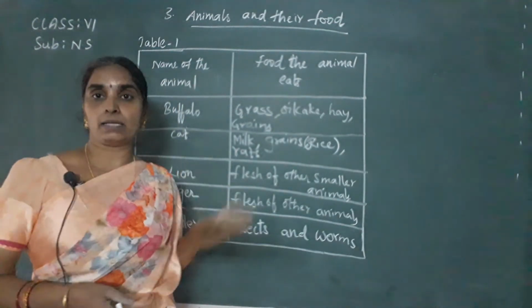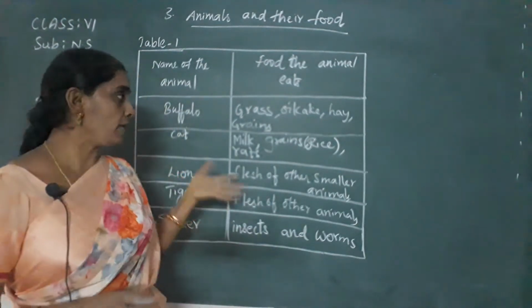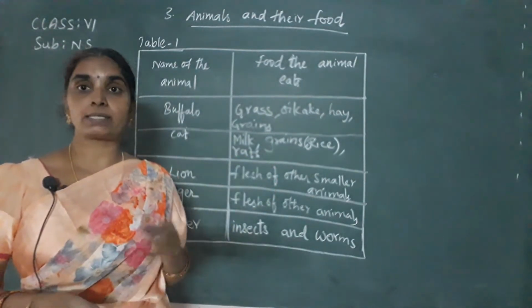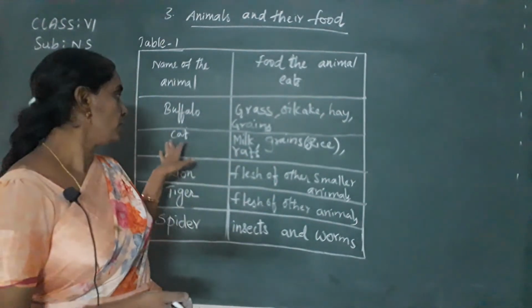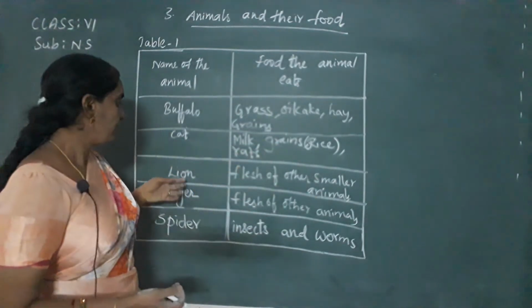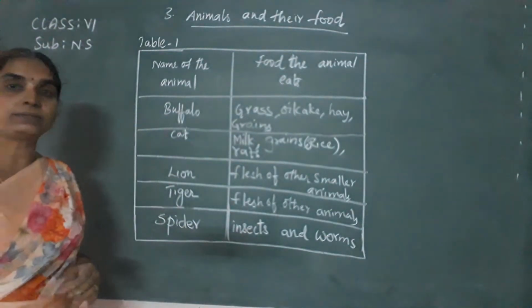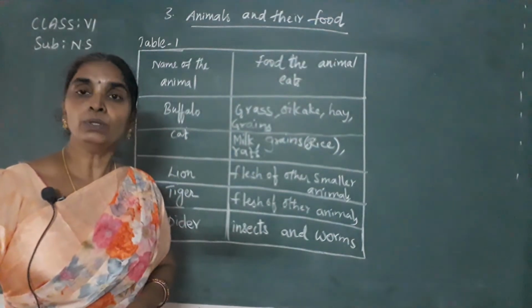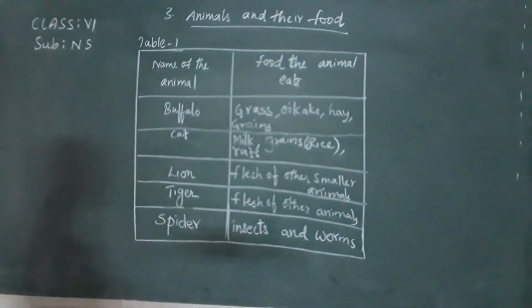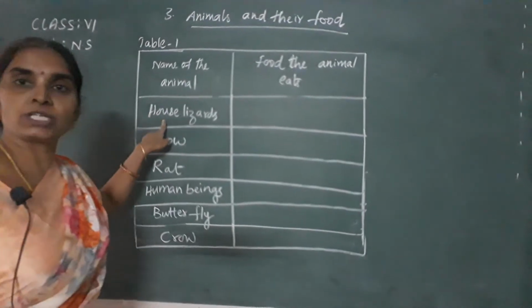And next there are certain animals like cat, hen, birds like hen, dog. These animals eat plant products and also the animal products, and also the animals as such. So what are they called? We'll see in the next classification. Next, write down here. Complete this table and I'll give you the other animals also for you to write as homework. Okay, note down this first. Continue the table now, children, over here.